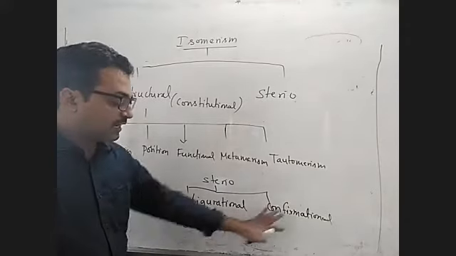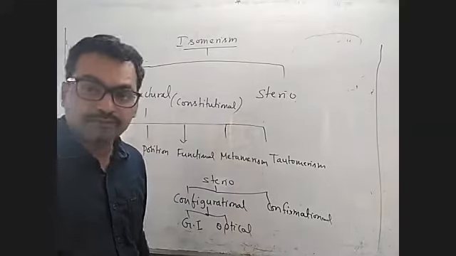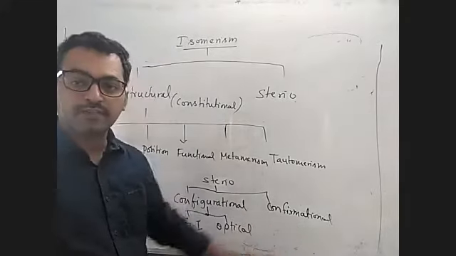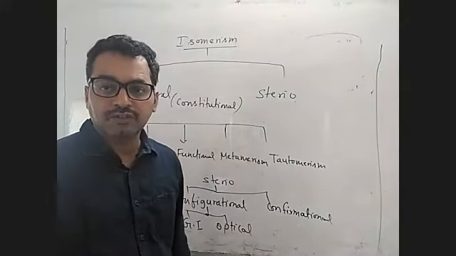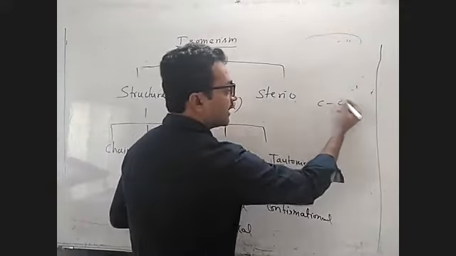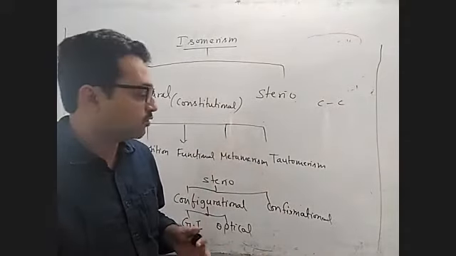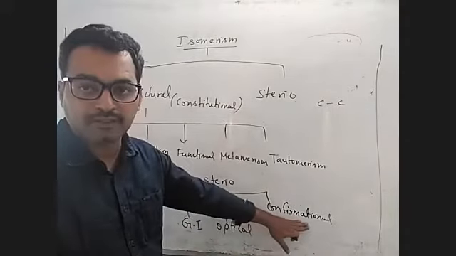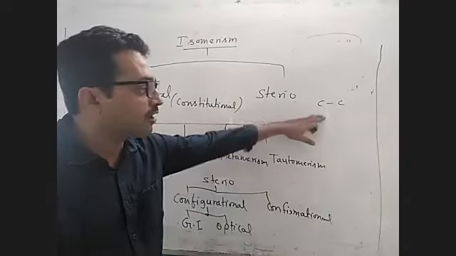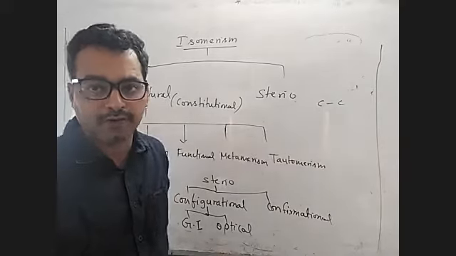Now, configurational and conformational: what do you mean by conformational isomer? Conformational isomerism means the isomers formed by free rotation of the carbon-carbon single bond.